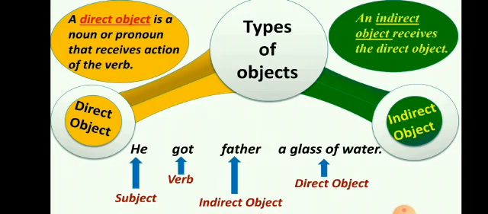Two objects are there. If we ask the question for whom, then we are getting the answer father. If we are asking the question what, we are getting the answer a glass of water. So what did he get? A glass of water. For whom? For father. So that is the indirect object.